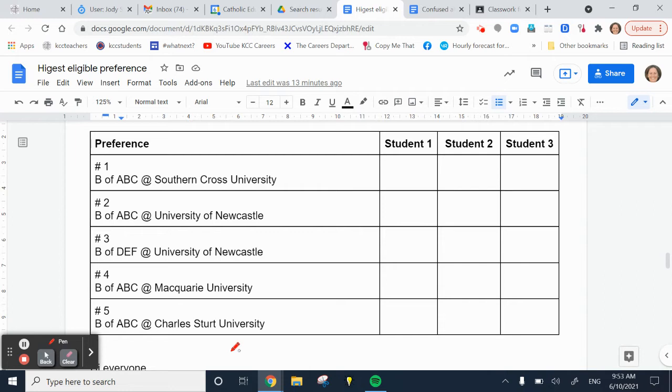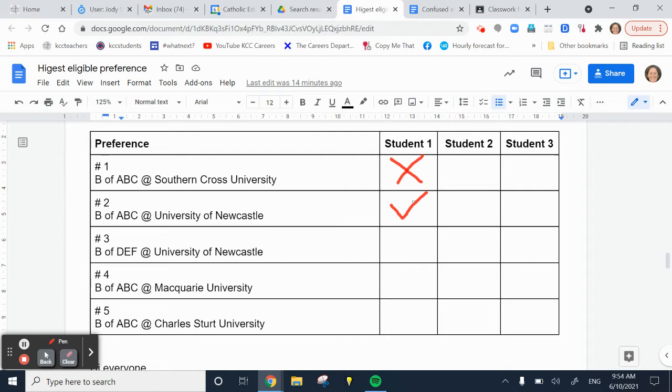So if we look at student 1, let's assume that every uni except the Southern Cross University, as they don't participate in this particular round, want to make an offer to all the courses that they've got on their preference list. The unis would then tell UAC that they want to make the unconditional offer. UAC then will offer student 1 their highest eligible course. So in this case, that will be their second preference, and I'll explain why. They're not eligible for this one, as that university does not participate in this particular round. They then are eligible for this one because the unis have said that they want to make an offer to all of these courses. So that becomes their highest eligible preference.